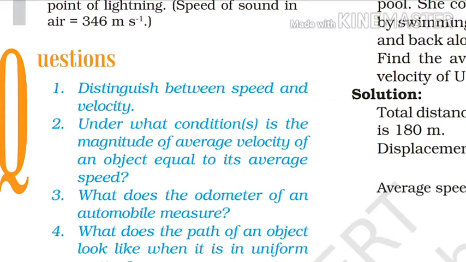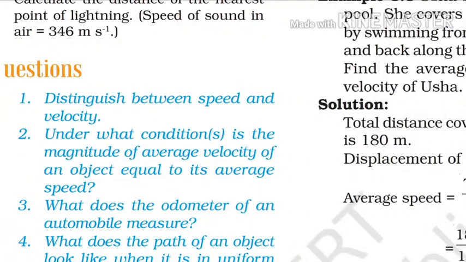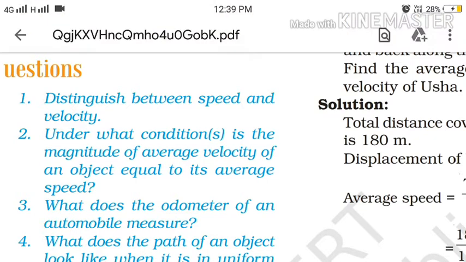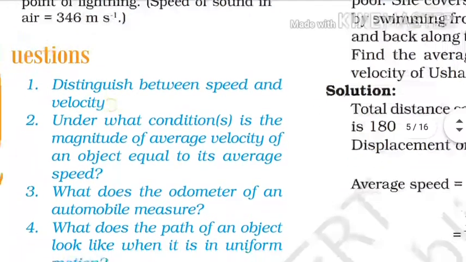If any object changes its position with respect to time, then the object is said to be in motion, and during motion the object always travels some distance and also creates some displacement. The rate of change of distance travelled with respect to time is known as speed, and the rate of change of displacement with respect to time is known as velocity.